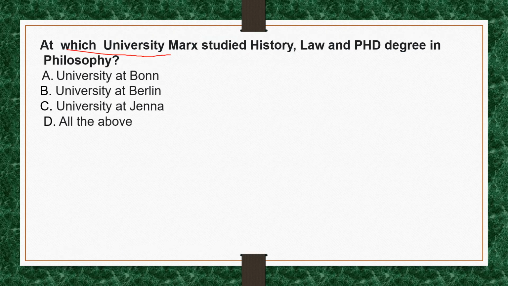At which university did Marx study history, law and a PhD degree in philosophy? At the University of Bonn, he studied history. At the University of Berlin, he studied law. At the University of Jena, he studied for his PhD. This means all of the above. The correct option for this question is option D, all of the above.